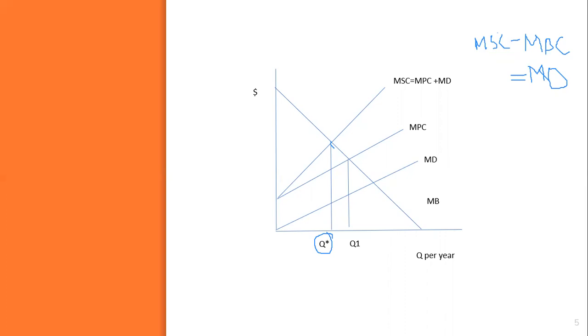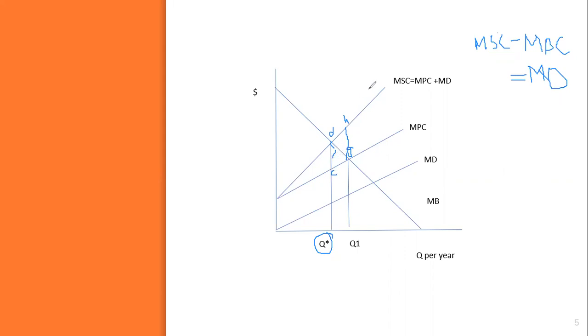This area, let me highlight it. G, C, G, small g, N, H. This is Bart's loss.